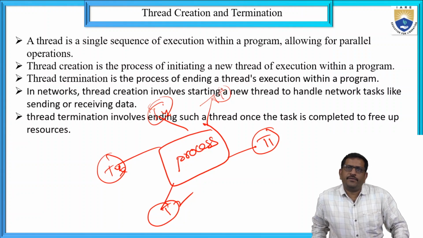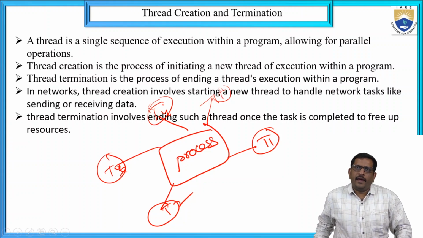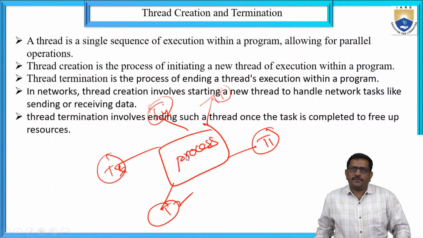Multiple threads can be executed. A single flow of execution can be done with the help of a thread within the program. So the process maintains multiple threads. That's why parallel operations can be performed using threads.